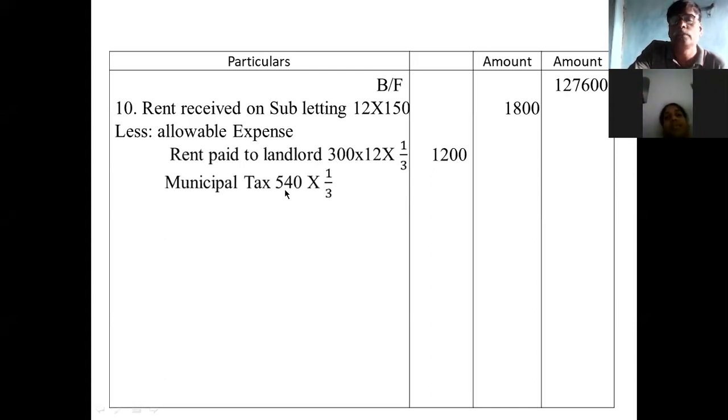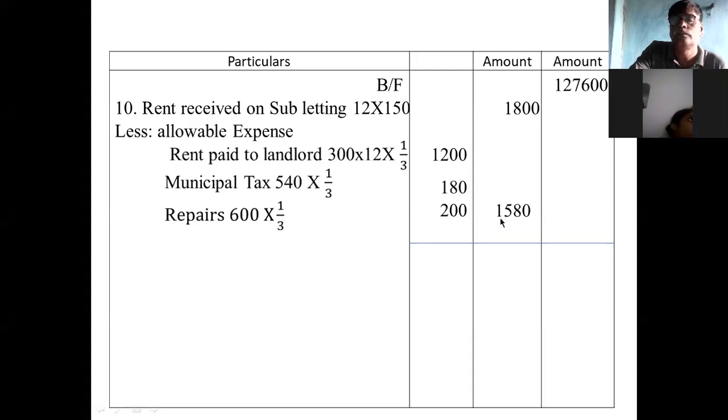Then municipal tax 540 total, you take 1/3. The next is rupees 600, you take 1/3, 200. These are the three expenses. Take the total and deduct, 1,580. If you deduct this, 220 is the income from subletting.